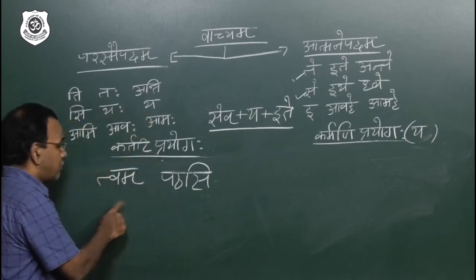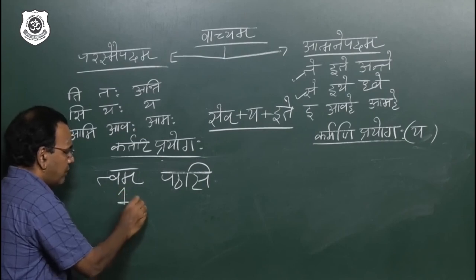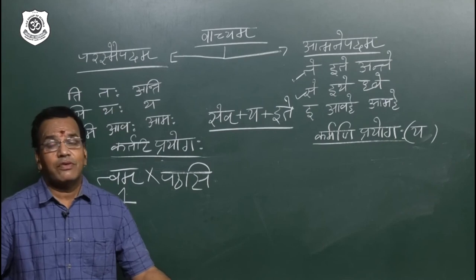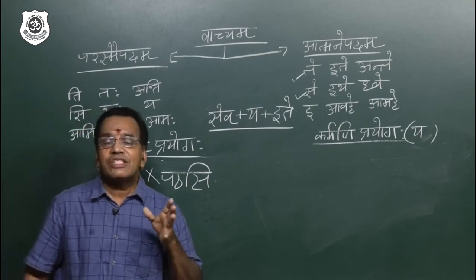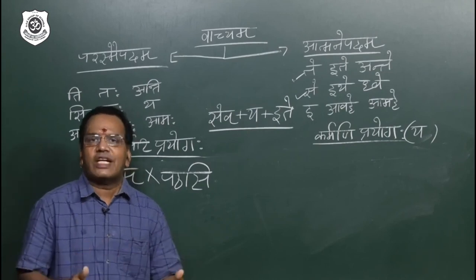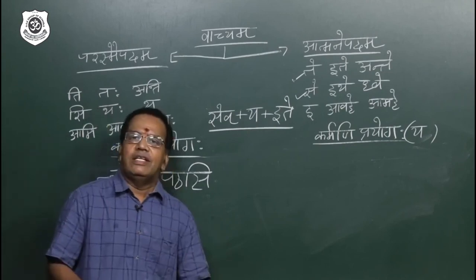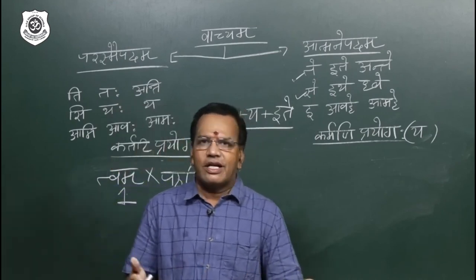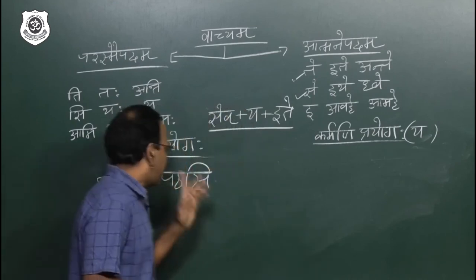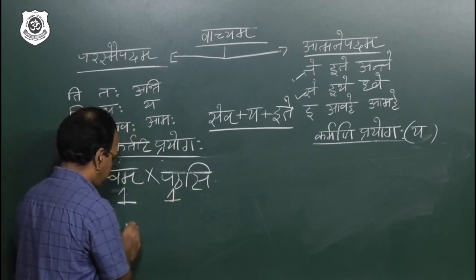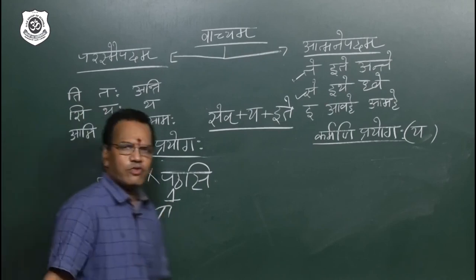Here the subject is tvam, one. The object is not there; I didn't use an object. This is not yet an intransitive verb, please understand. I am just taking you toward intransitive verb. First step, without an object, I am going to show. Then intransitive verb I will show as usual, where an object won't come. That example I will give. Tvam pathasi. Now the verb is reacting according to tvam.